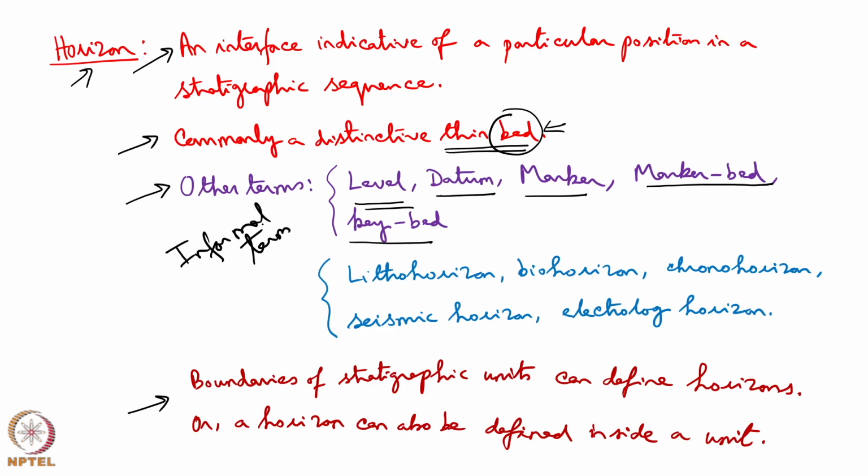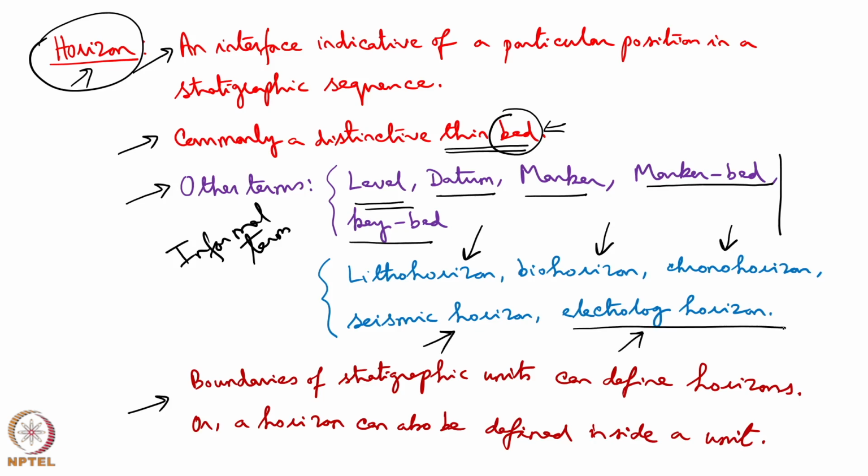What are the formal terms? I repeat, formation, group, supergroup, and then below formation, member and bed. These terms are none of them. Using the word horizon: in lithostratigraphy it is lithohorizon, in biostratigraphy biohorizon, in chronostratigraphy chronohorizon, in seismic stratigraphy seismic horizon, in geophysical stratigraphic techniques electrolog horizon.